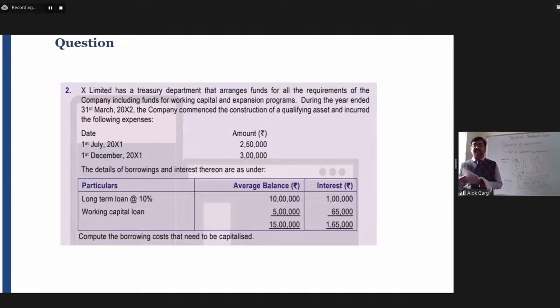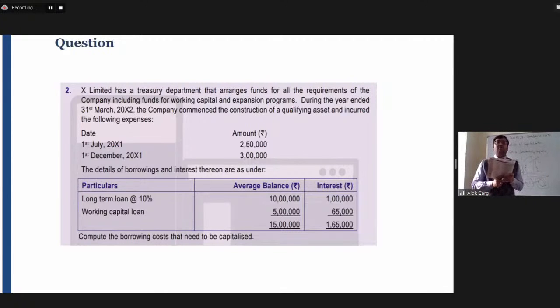So what could be the answer for this? See, first of all, you need to calculate the weighted average cost of capital, weighted average cost of borrowing. So what is the weighted average cost of borrowing? 1,65,000 divided by 15 lakh gives you 11%. Okay, so 11% is the weighted average cost of borrowing.